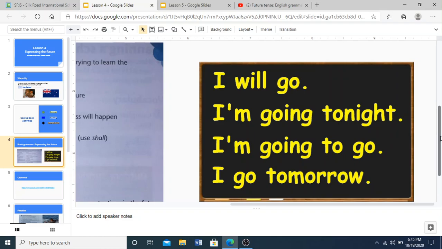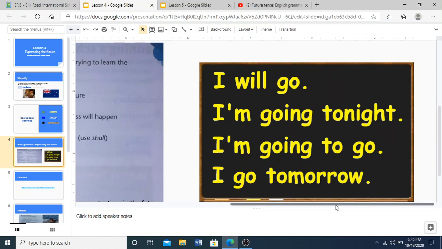So this makes these sentences good examples of the future tense, expressing the future or the future sentences. I will go. I am going tonight. I'm going to go. I go tomorrow. So these are examples of future tenses, and that's what we want to learn today.